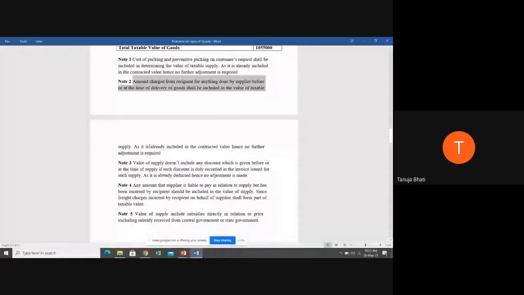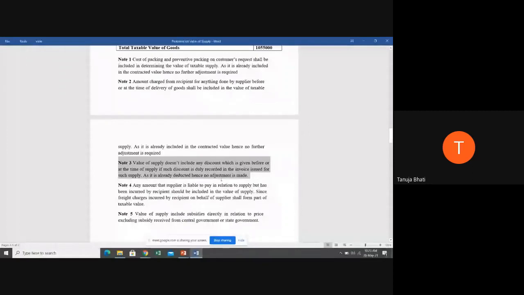So students, whatever we have discussed verbally, I've just put it down in the form of notes. Note number 3 is regarding the trade discount. Value of supply doesn't include any discount which is given before or at the time of supply, if such discount is duly recorded in the invoice issued for such supply. As it is already deducted, hence no adjustment is made.